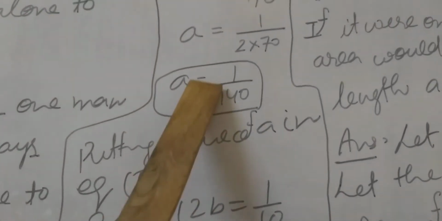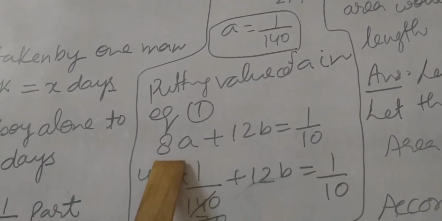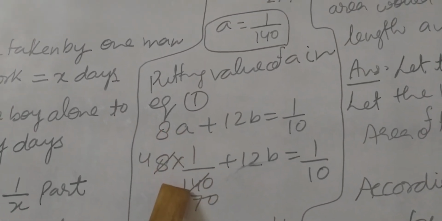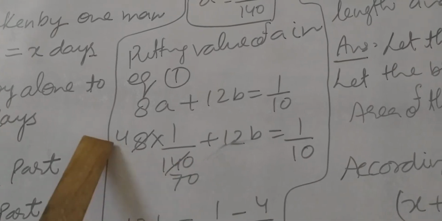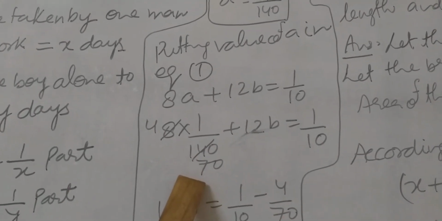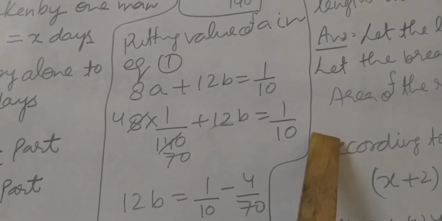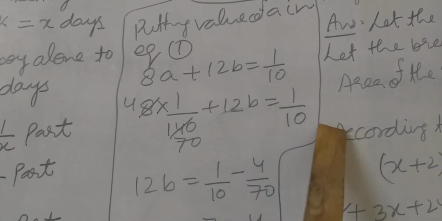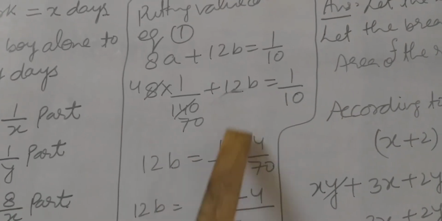The value of a we are going to put in equation number 1. This is equation number 1. In place of a we have to put the value 1 upon 140. Do the calculation, student. It is coming 4 upon 70. So 4 upon 70 will transpose to this side and become negative. 12b equals 1 upon 10 minus 4 upon 70.